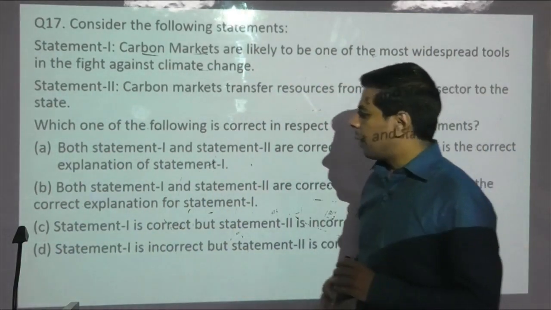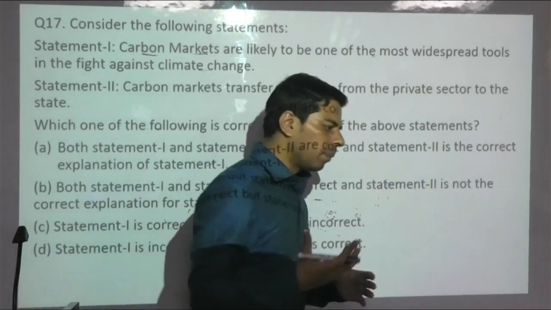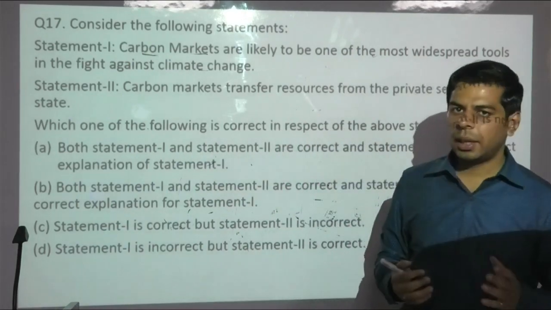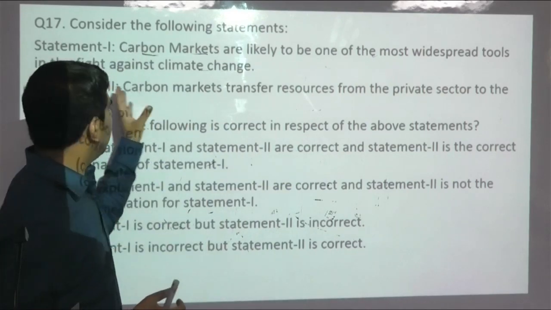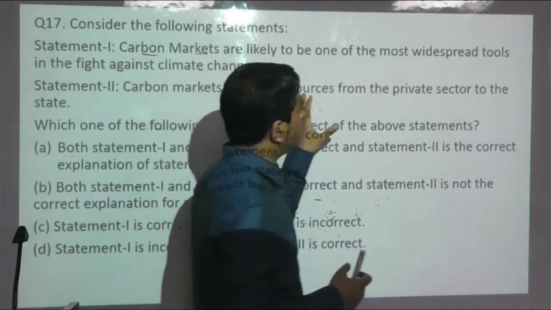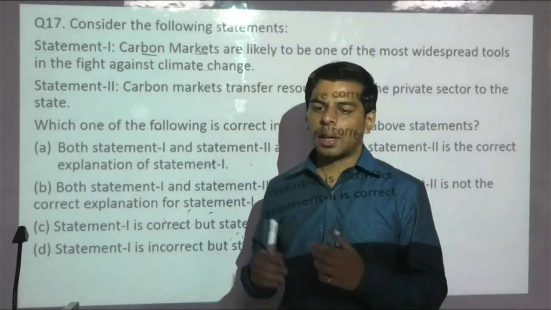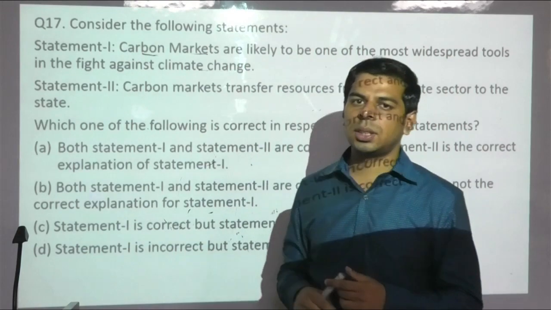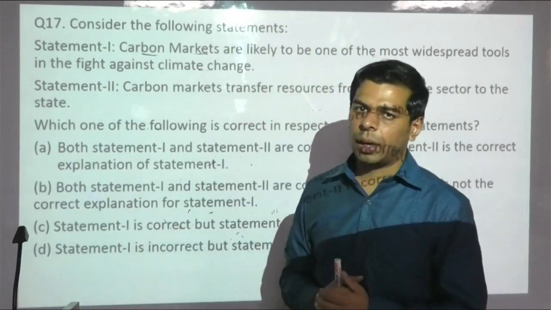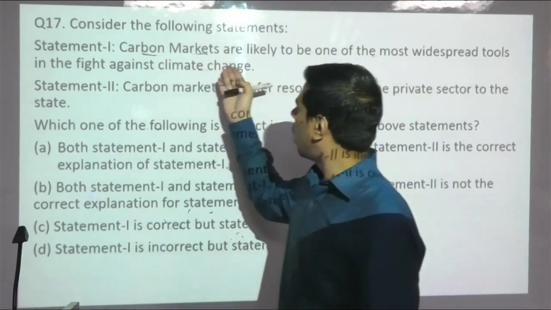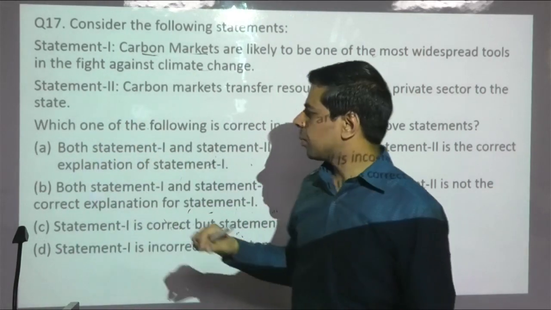Now coming to the carbon market theme, while discussing the Kyoto Protocol, the carbon credit theme, emission trading, joint implementation and clean development mechanism, we gave you an idea of how carbon markets operate. Saying that carbon markets are likely to be the most widespread tool in the fight against climate change is a desirable option, because currently the Paris Agreement's Article 6 deals with carbon markets, and this has been the sticking point between developing and developed countries in the fight against climate change. So there's no harm in exaggerating to say that this is going to be the key cornerstone of the carbon fight.